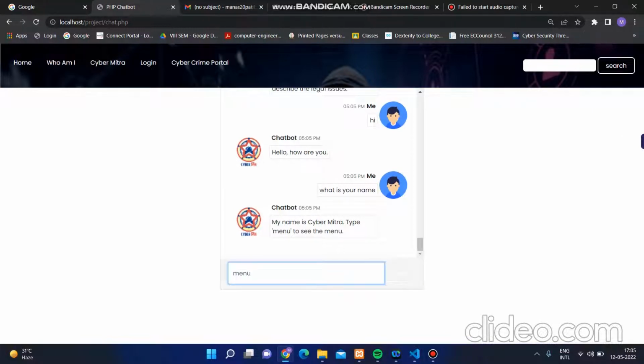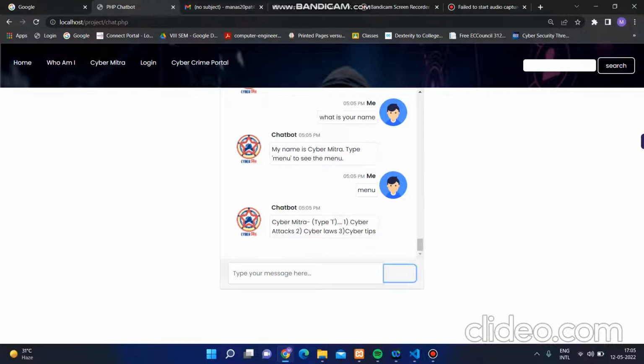If we type menu, it will give options: type 1 to understand the definition of cyber attack, type 2 to understand cyber law, type 3 for cyber tips. If you choose 3 to understand cyber tips, it says use strong passwords, use VPN, don't share your password. So basically, this is a Cybermitra which will give responses to the user regarding their query. If I say hi, it will say hello. If I ask what is your name, it will reply with the name, my name is Sagarmita.